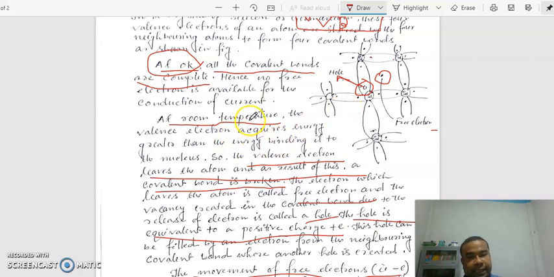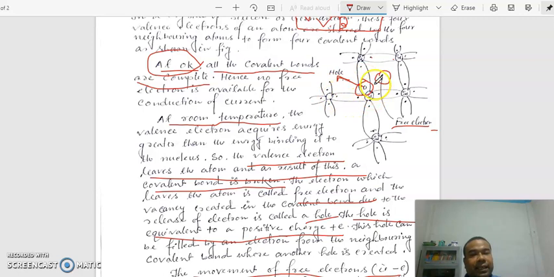When the temperature increases to, say, room temperature, electrons acquire sufficient energy, greater than the binding energy. So when electrons acquire energy greater than the binding energy, the electron leaves the atom. When the electron leaves the atom, it becomes free and a vacancy is created.